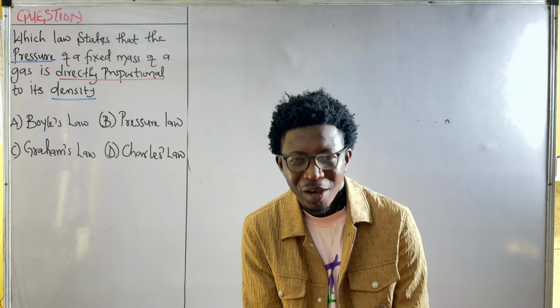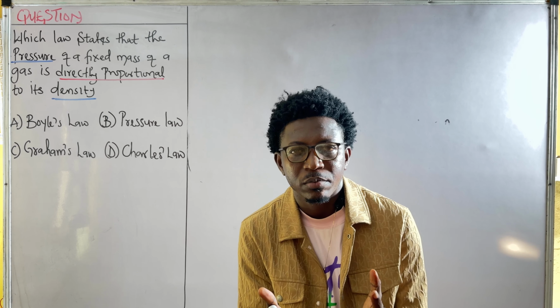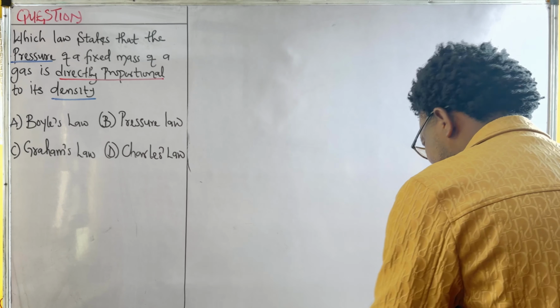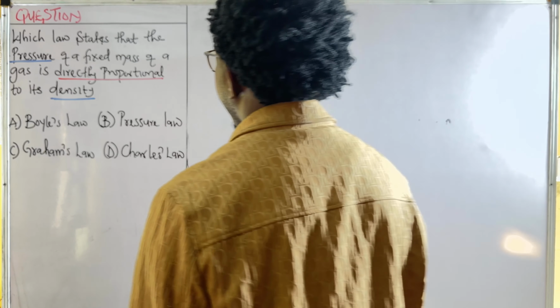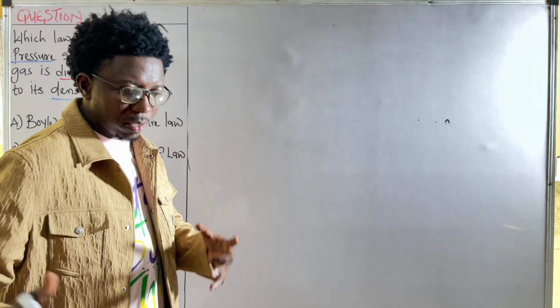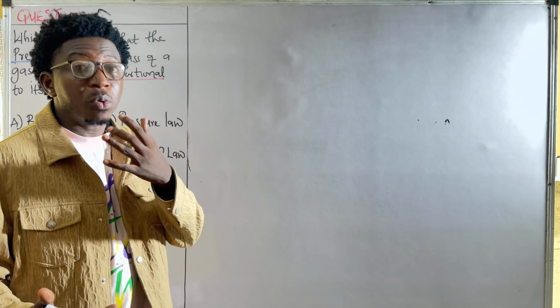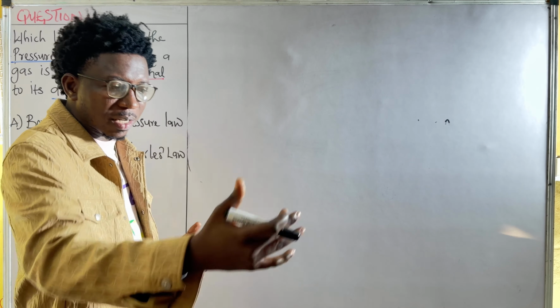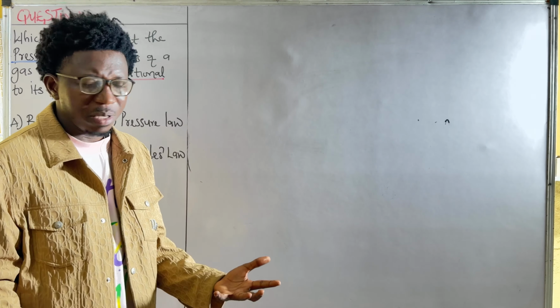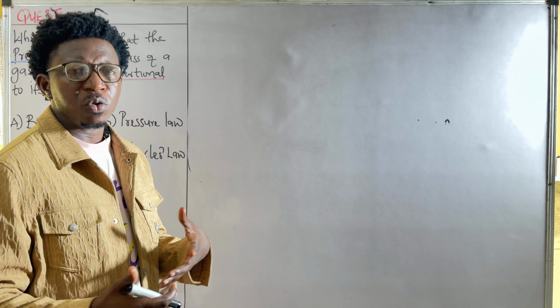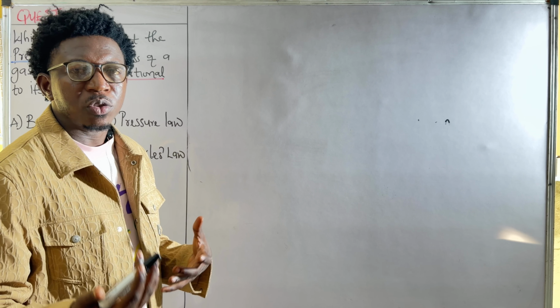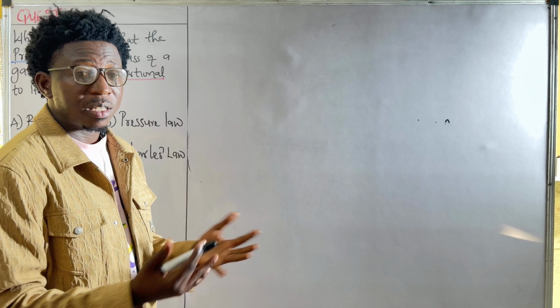So let's see why it is Boyle's law. Now, we have to work with the normal regular statement for Boyle's law, which says that the pressure of a fixed mass of gas is inversely proportional to its volume. Same thing: the volume of a fixed mole of gas is inversely proportional to its pressure, provided temperature remains constant.